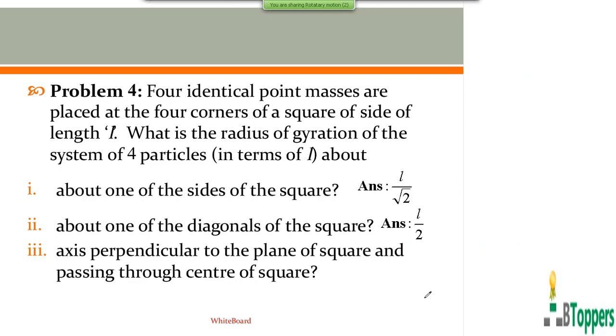There is one more question here. You have to find the third part of the problem. You have to find the radius of gyration of the system of 4 particles about the axis perpendicular to the plane of the square and passing through the center of the square. This problem comes under one of the special cases which I discussed earlier.